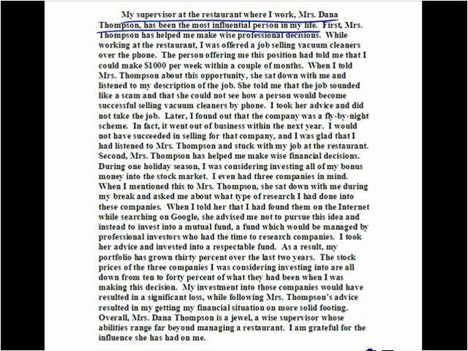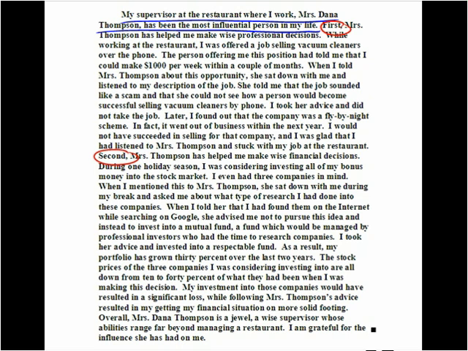We begin the paragraph with an effective topic sentence. We know that this paragraph is going to be about how Mrs. Dana Thompson has been influential in the writer's life. We can see the different ways this person has been influential by looking at the transition words, first and second. We know that the paragraph is going to cover two ways in which Mrs. Dana Thompson has had influence in this person's life.